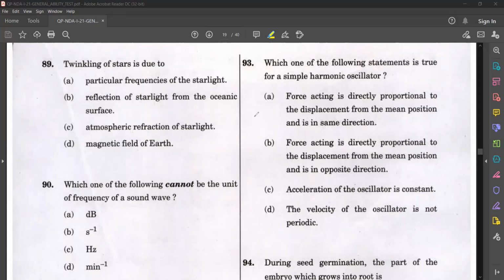Okay, so let's see this. A simple harmonic oscillator will undergo a periodic motion, isn't it? Let the displacement be x equal to A sine (omega t plus phi), where A is the amplitude, the maximum amplitude.